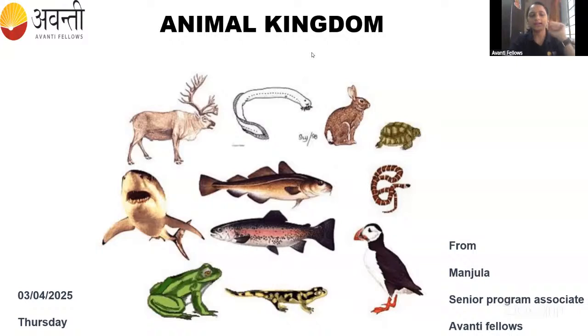In the last class we studied the plant kingdom, right? In today's class we are going to study the animal kingdom. You know that unicellular animals come under Protista. All the multicellular ones come under the animal kingdom. So let us start the animal kingdom. If you have any questions or confusion, feel free to ask me. Okay, let us start the class.